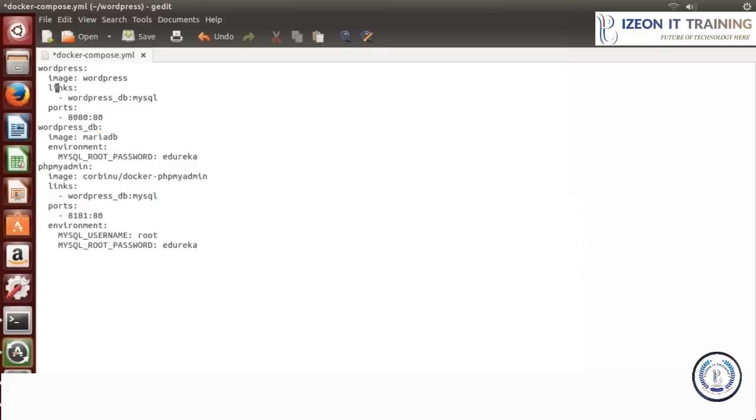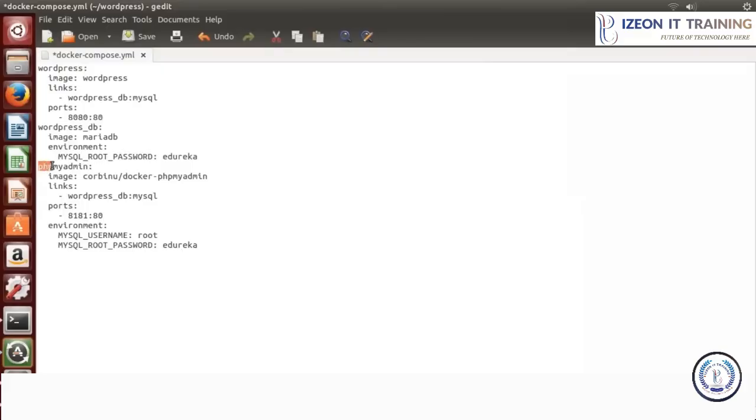So for that, I've written links WordPress_DB:MySQL. All right. And in the port section, this port 80 of the Docker container will actually be linked to port 8080 of my host machine. So are we clear till here? Now what I've done, I've defined a password here as edureka. You can give whatever password that you want.